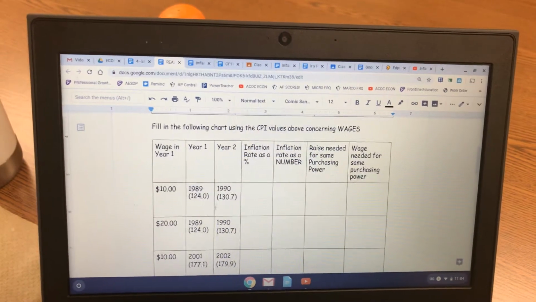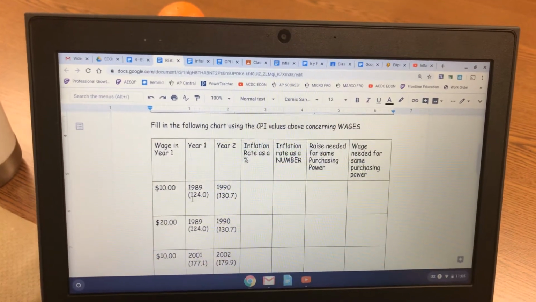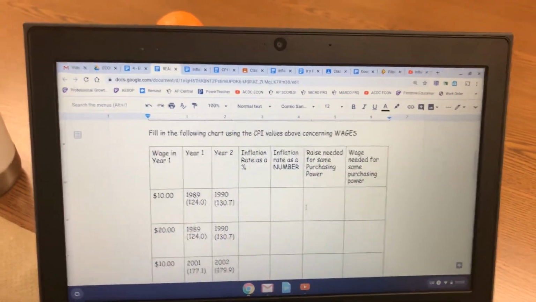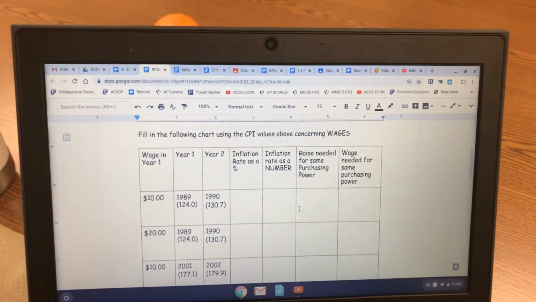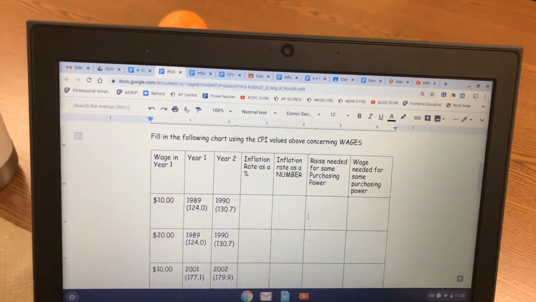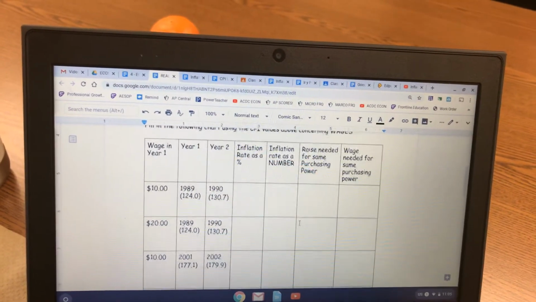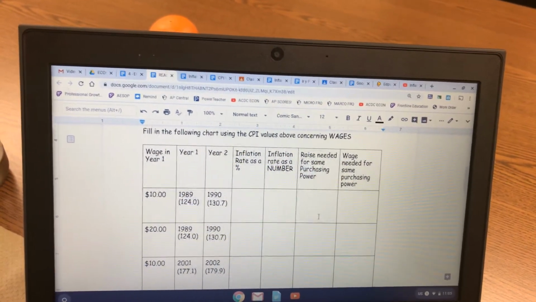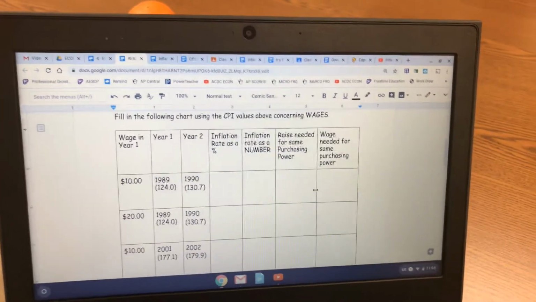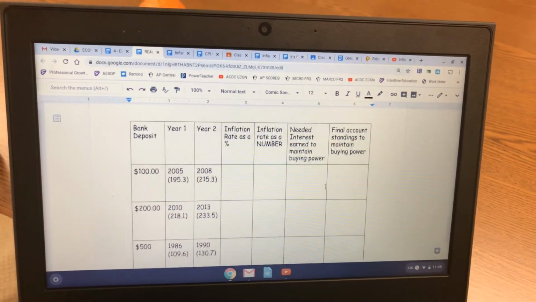Well, if this here is 5%, and that's about what it is, you're going to need to increase $10 by 5% to have the same purchasing power. So the raise you would need would be 50 cents. If you multiply 10 by 0.05, that would be 50 cents. You'll need that raise, and then the wage you would need to have is $10.50. So that essentially lets you know that if you don't get a raise equivalent to that of inflation, you actually lost purchasing power.